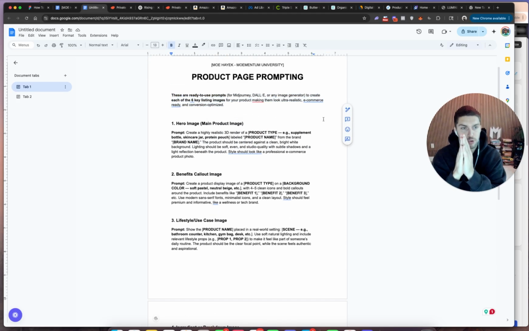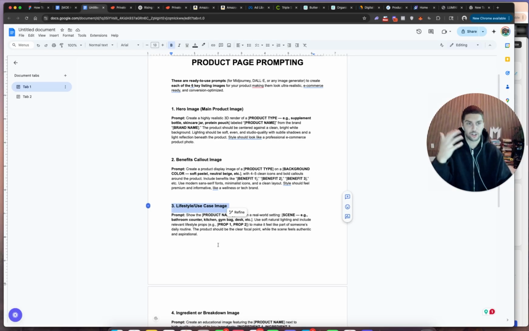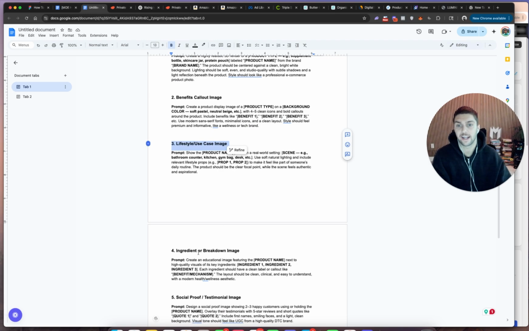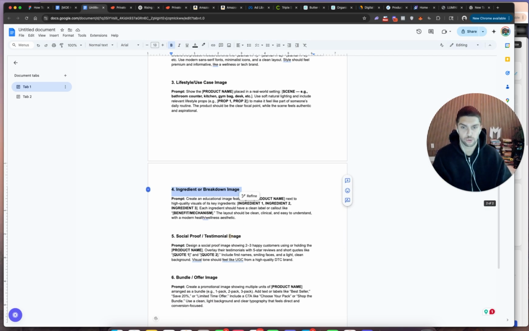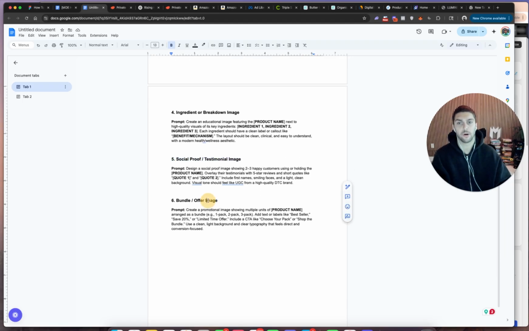So 3D product render with the image, just showing it in a really nice background. Okay, we want to go ahead and create a benefits call out image. Essentially your product with 3 to 4 main benefits on that picture. We want to go ahead and create a lifestyle use case image as well, which is somebody using your product, or at least making your product in the hands of AI. We're going to create an ingredient breakdown, a social proof, which is a review with somebody using your product as well, and then a bundle or an offer image.